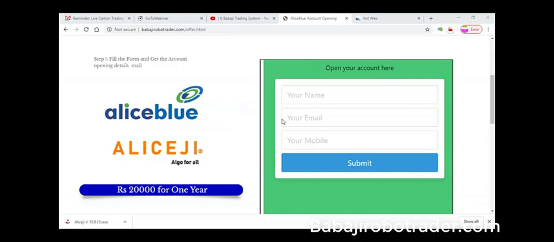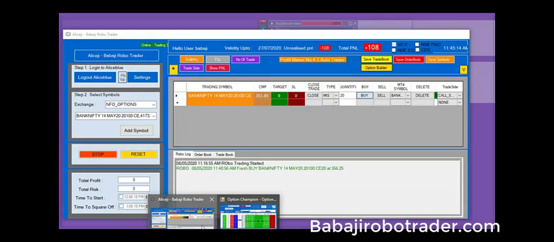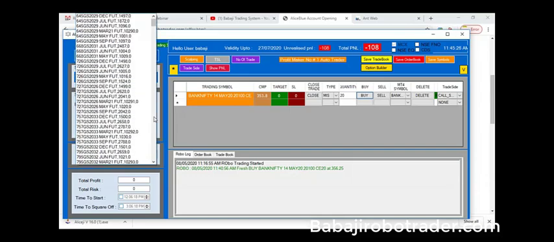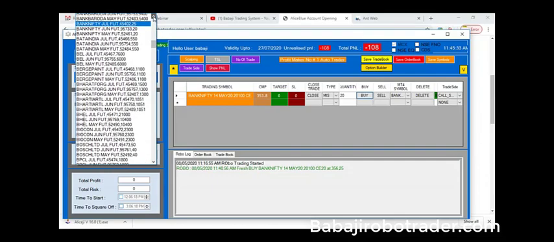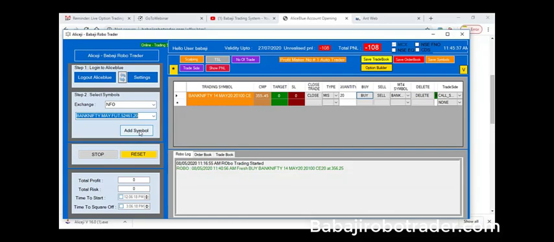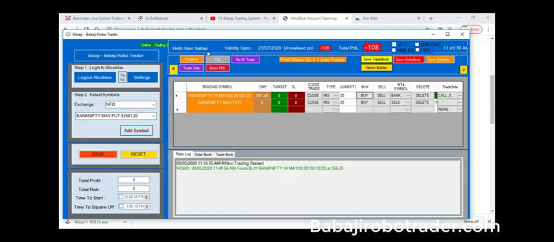Mr. Uday has asked whether we can trade futures. Of course, we can trade futures, commodities, everything is possible. We only have to select the proper exchange. If you are going only for equity, select NSE. If you are going for futures, select NFO, and then choose, for example, Bank Nifty. We are loading the May contract, so just press add, and once you press add, the contract gets loaded here.